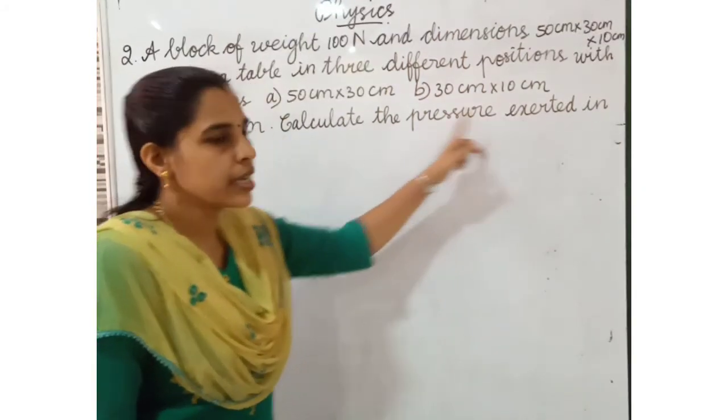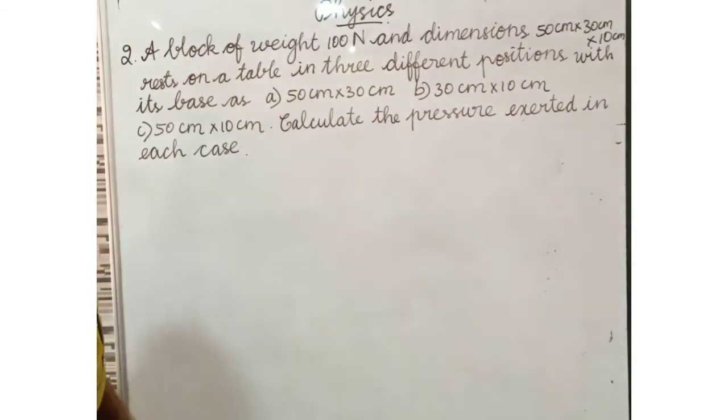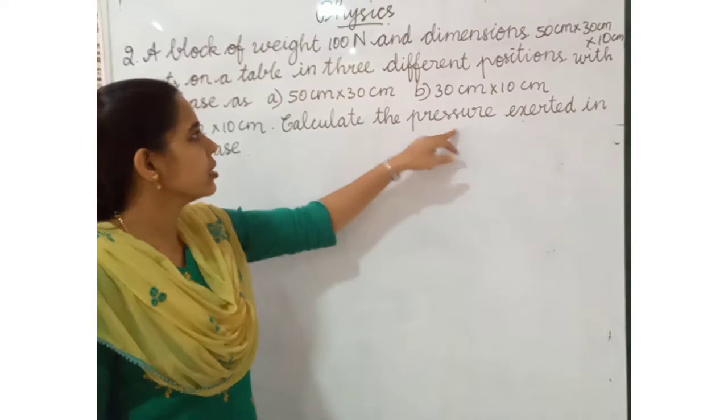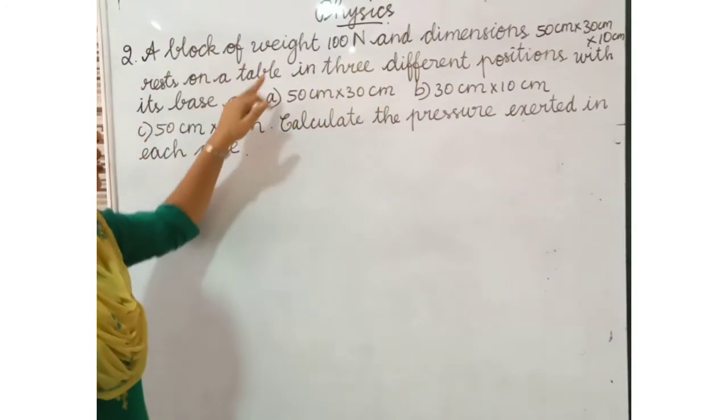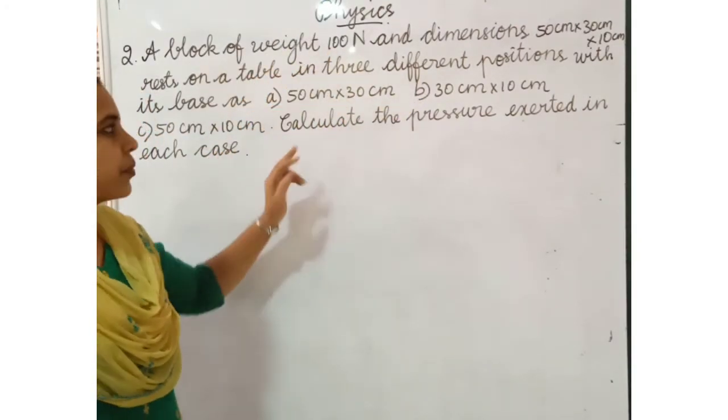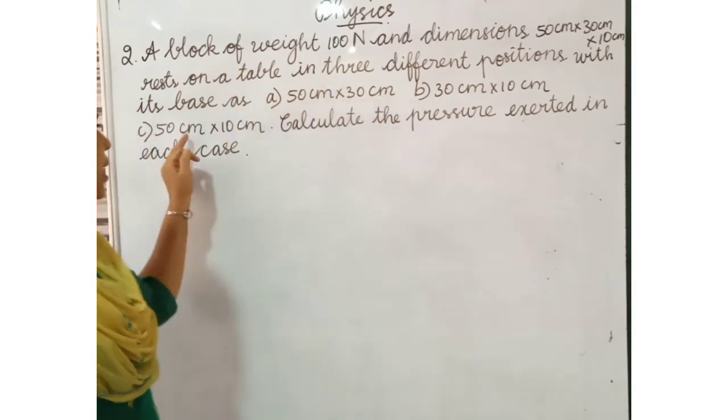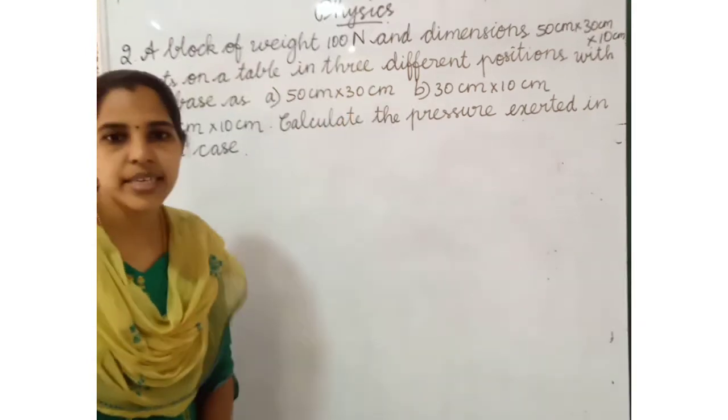Calculate the pressure exerted in each case. The force is the same for all A, B and C, but the area is different.